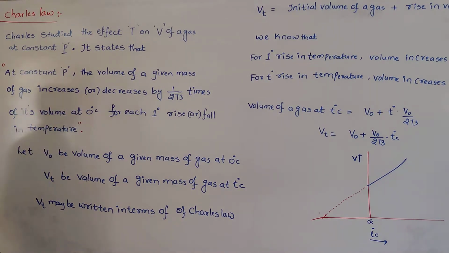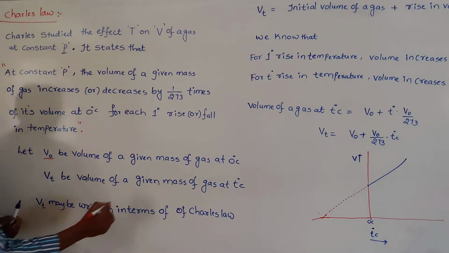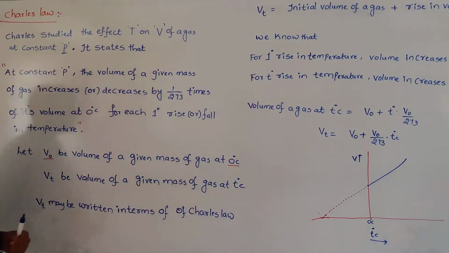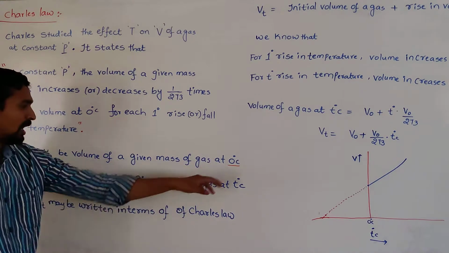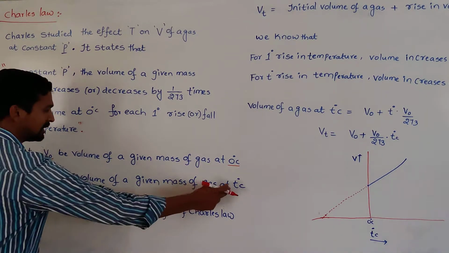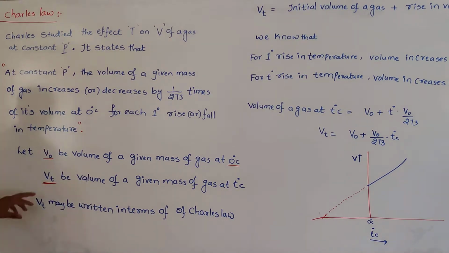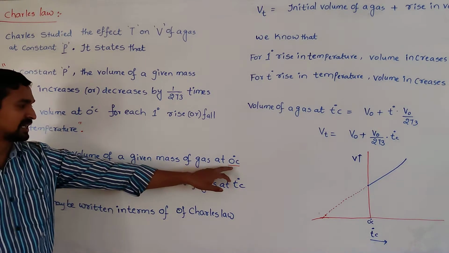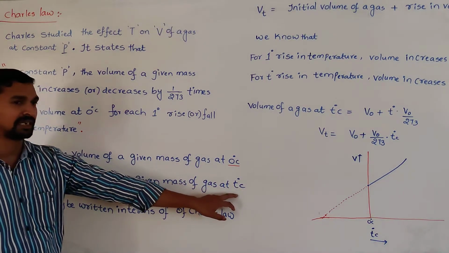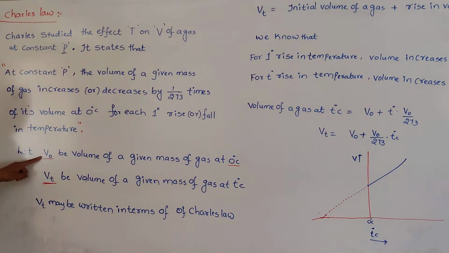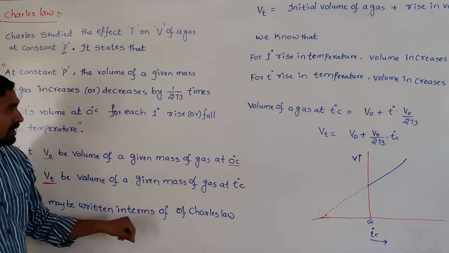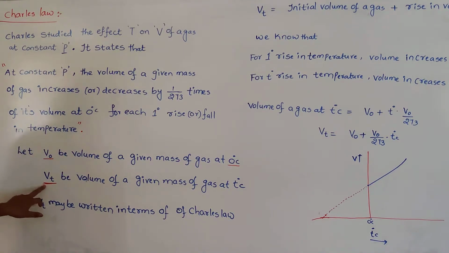So for example, let us say V0 is the initial volume at 0 degree centigrade, and I am rising the temperature to T degree centigrade, then what is the volume? Vt. So whenever the temperature rises from 0 degree centigrade to T degree centigrade, the volume changes from V0 to Vt.